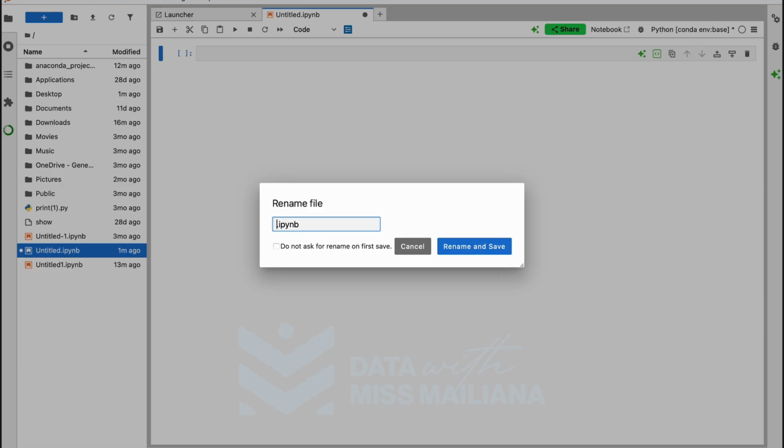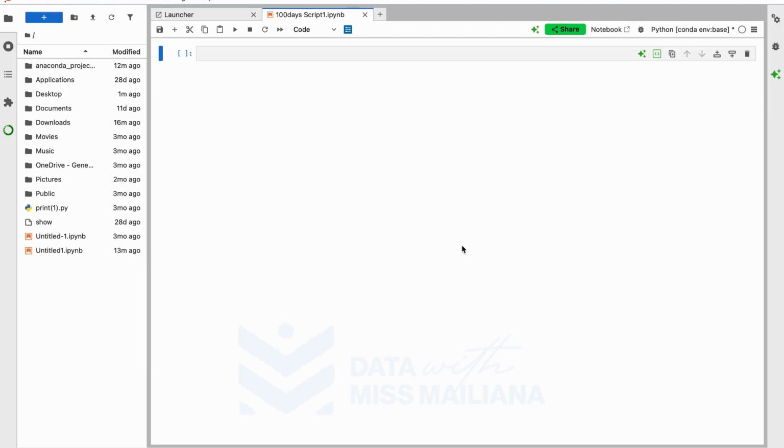Oh yeah, I see the problem with the first one. We didn't give it an extension, that's why. So 100 days scripts 1. Okay, do not ask for rename on first save. I don't know, but let's save it.